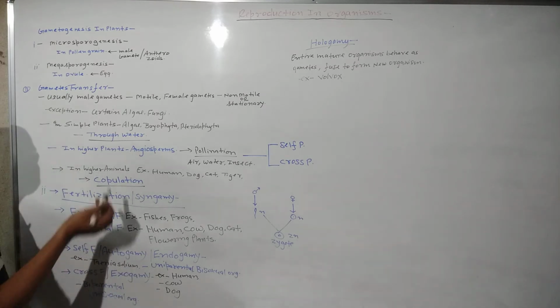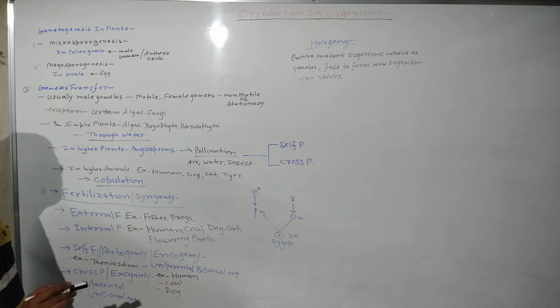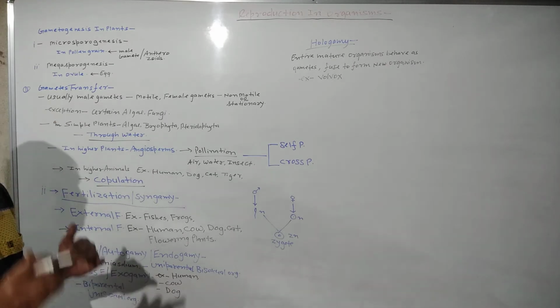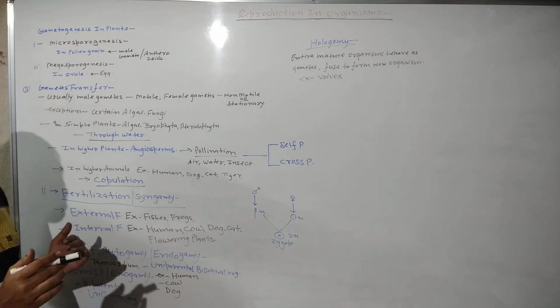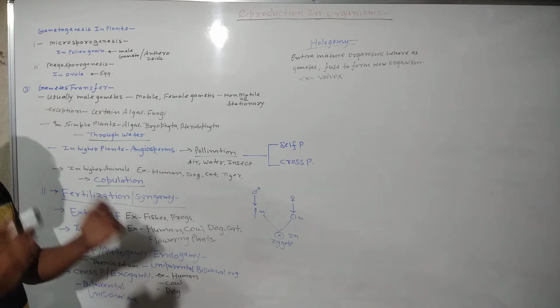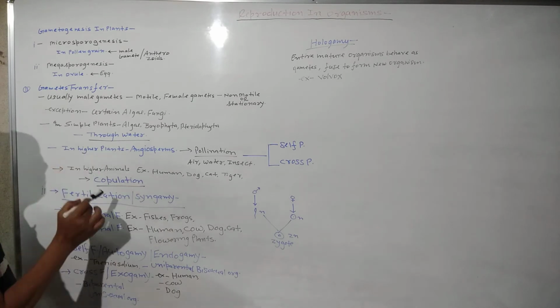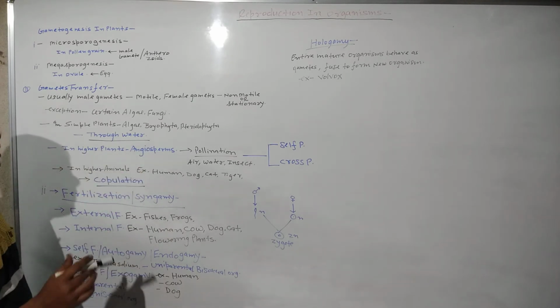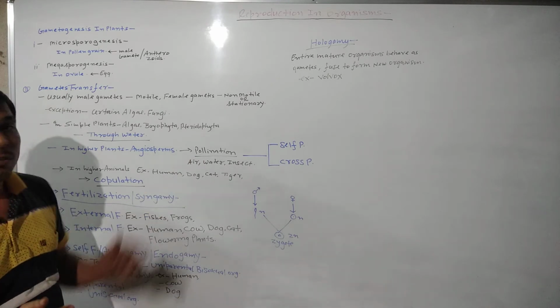Here, in case of simple plants like the algae, bryophyta, pteridophyta, the male gamete reaches the female gamete through water. Water is the medium through which the male gamete reaches the female gamete. In higher plants, in angiosperms, the male gamete reaches the female gamete by the process of pollination.